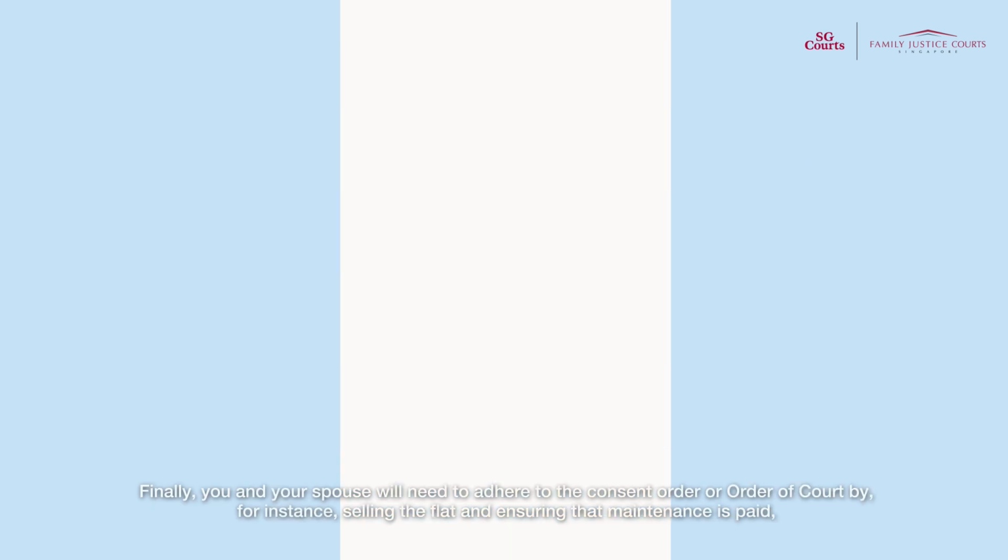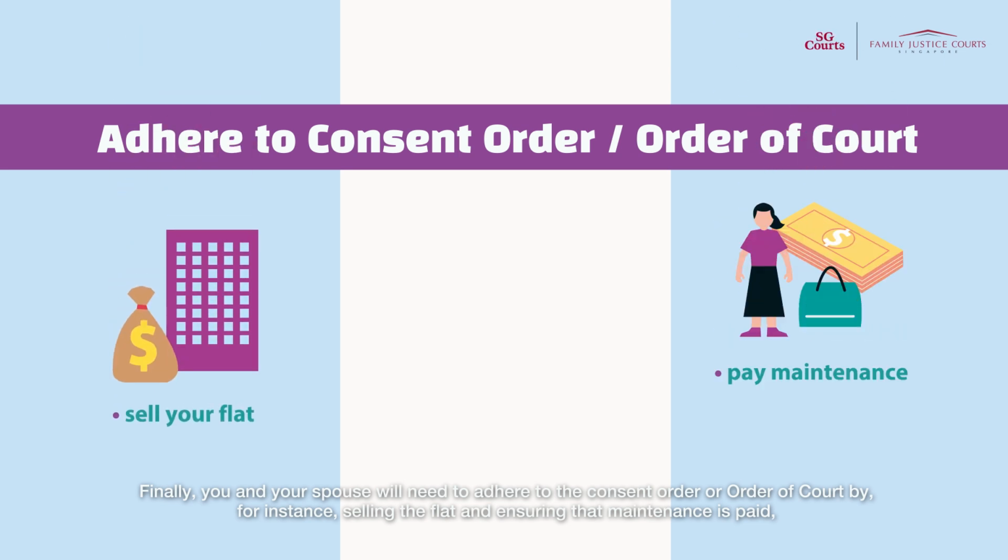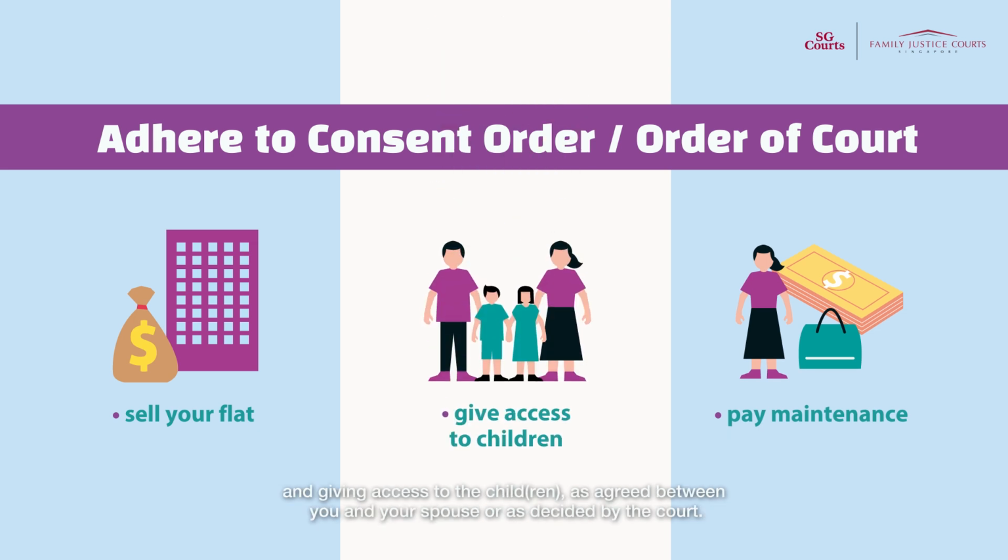Finally, you and your spouse will need to adhere to the consent order or order of court by, for instance, selling the flat and ensuring that maintenance is paid and giving access to the child or children as agreed between you and your spouse or as decided by the court.